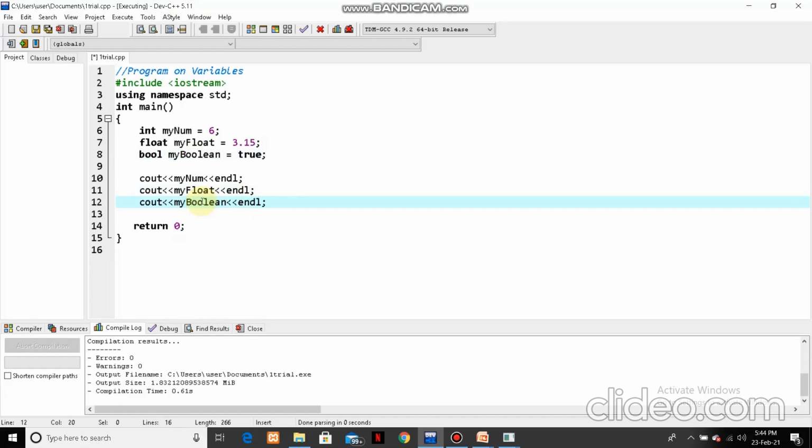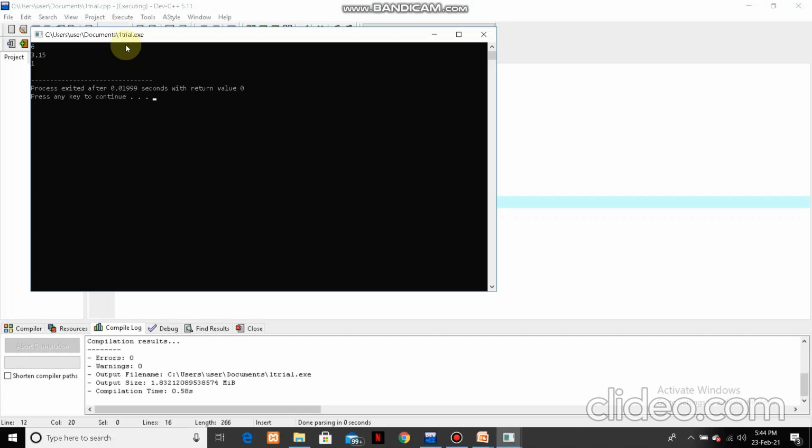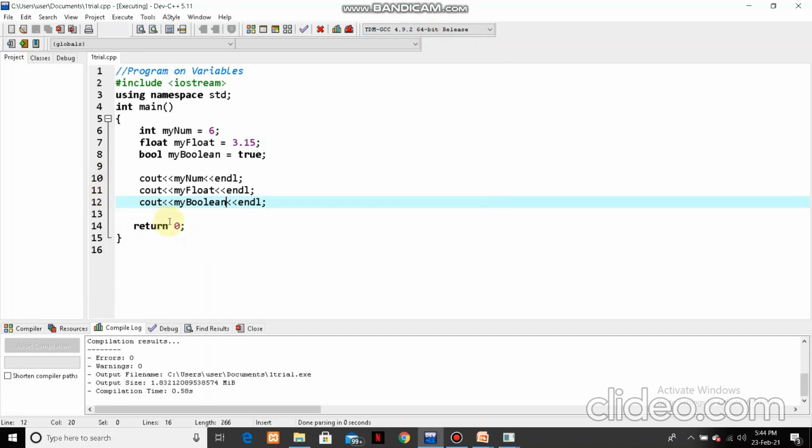See now, the value of true boolean is coming as 1, and if we give false, then that 1 is replaced by the value 0. So this is how the boolean works.